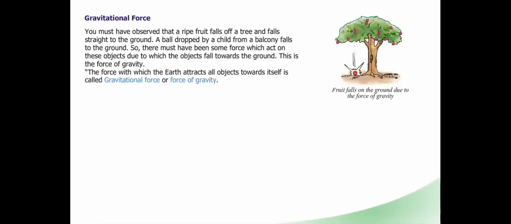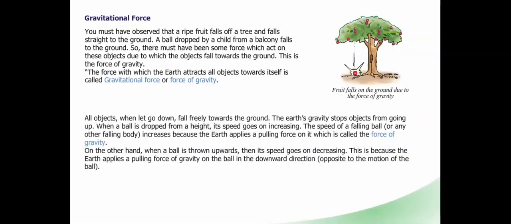Next one is gravitational force. You must have observed that a ripe fruit falls off a tree and falls straight to the ground. A ball dropped by a child from a balcony falls to the ground. So there must be some force which acts on these objects, due to which the objects fall towards the ground. This is the force of gravity. The force with which the earth attracts all objects towards itself is called gravitational force or force of gravity.